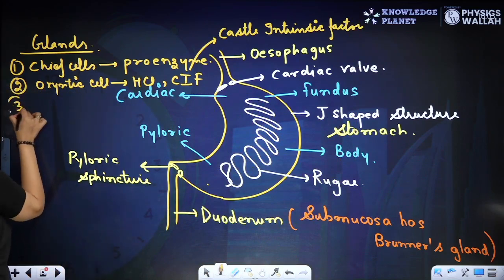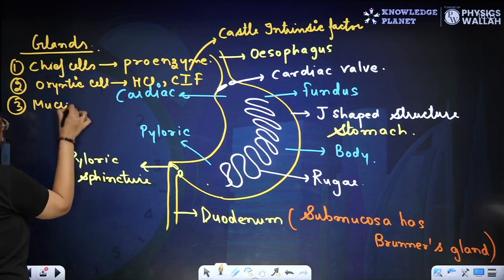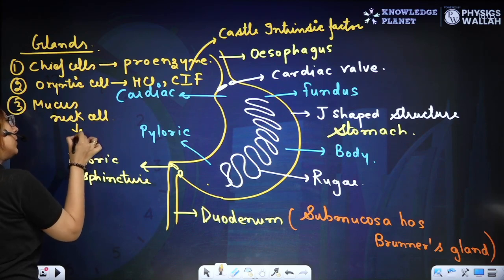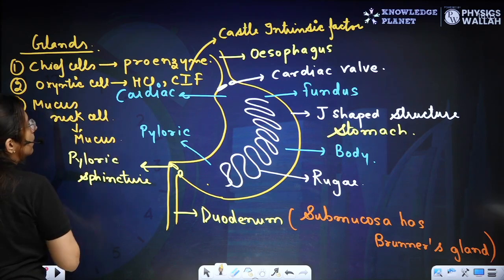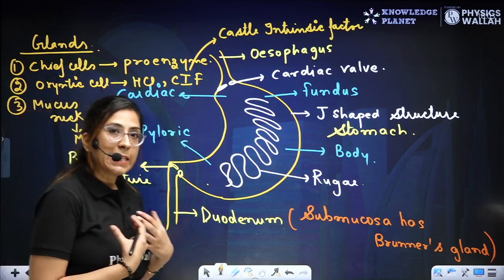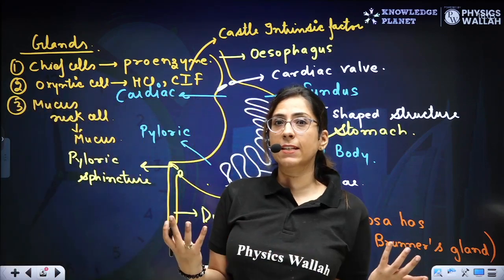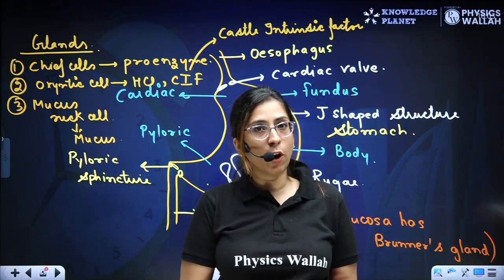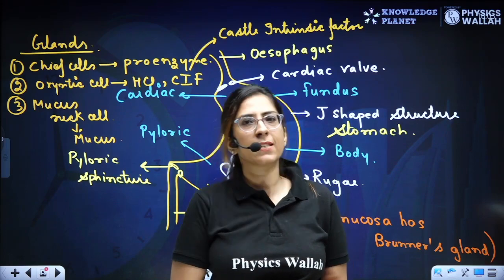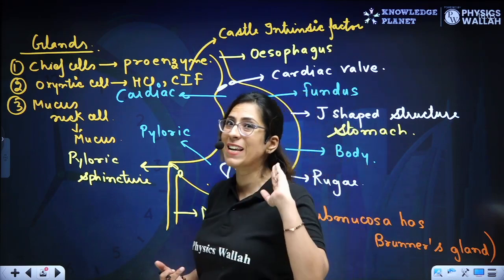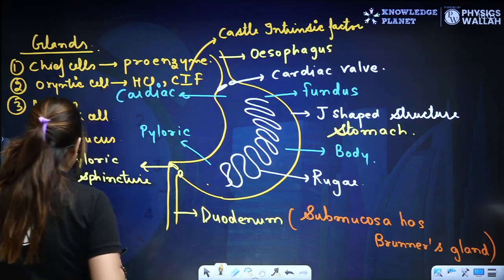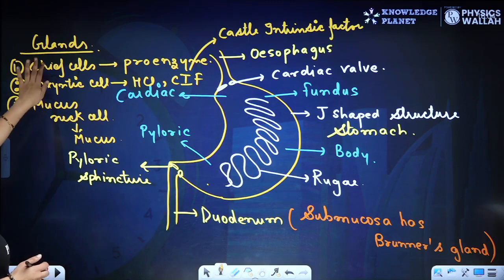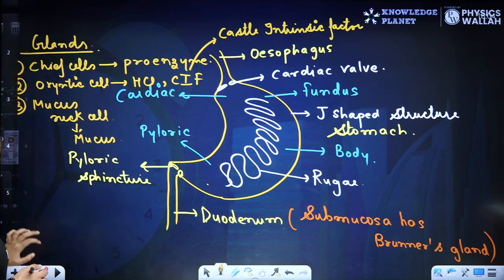The third type of cells are the mucous neck cells, which secrete mucus, right? Because in the stomach HCl is there, so if HCl is there, some wear and tear will definitely happen, and it can cause damage to the wall of the stomach. In that case, mucus is secreted, which protects the lining of the stomach from the damage caused by this HCl. So chief cells, oxyntic cells, and the mucous neck cells.